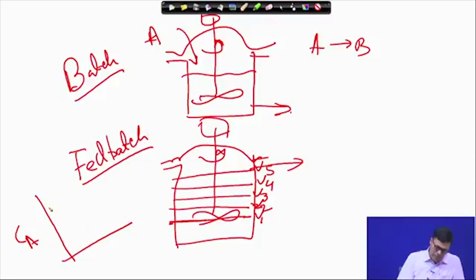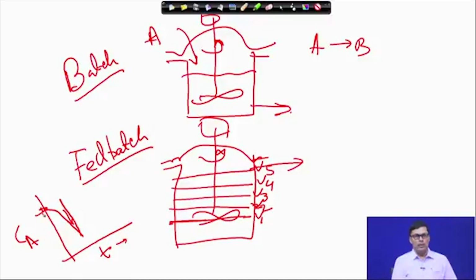Now, here I can give the example. Suppose your substrate concentration keeps on decreasing with respect to time. This is with respect to time. Then again you give a feed here, so that you increase it. Now, this level of substrate should be much below the inhibition level. What is the inhibition level? Inhibition means any substrate concentration above this level retards the chemical reaction. That is undesirable, because then your product formation will be less. So, we want to operate the system below that inhibition level.